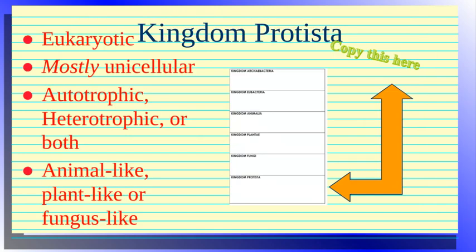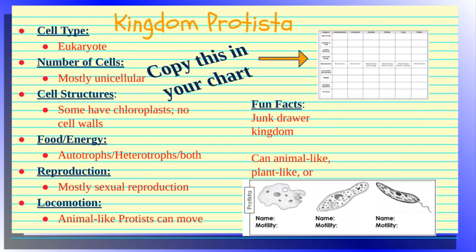All right, so the last and final kingdom is Protista. Again, because it's in the domain Eukarya, it is eukaryotic. Now, most protists are unicellular, which means that they're single-celled organisms. They are autotrophic, heterotrophic, or both. Some of these protists are going to be both heterotrophic and autotrophic, depending on the time of day. Now, protists can be animal-like, plant-like, or fungus-like, and we'll get into that in a second.